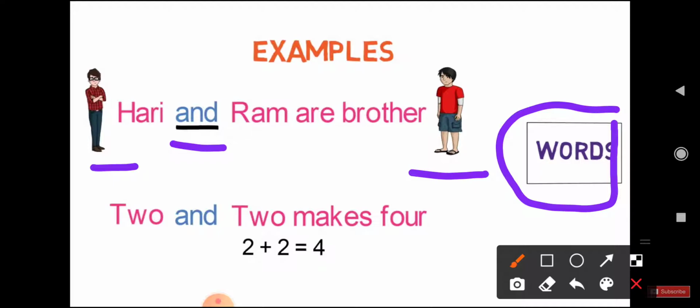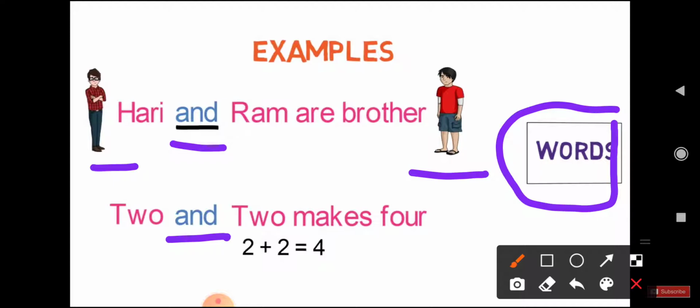Is that clear? Now let's see another example. 2 and 2 makes 4. Here "and" is a conjunction. Why? Because it is connecting, or joining, two words.